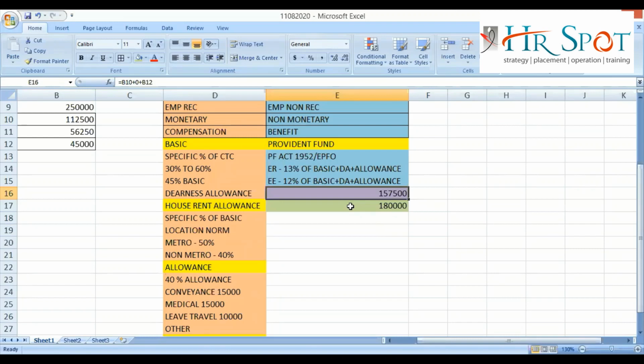I am not telling that. The act is telling that. Why? We are not the lawmaker. We are not the act maker. Right? So the act is telling that 1,80,000 is the maximum ceiling limit on which PF will be calculated. So if your value is equal to 1,80,000, the calculation will be on 1,80,000. If the value is less than 1,80,000, then the calculation will be on the actual amount. If the value is more than 1,80,000, the calculation will be done on 1,80,000. Clear?